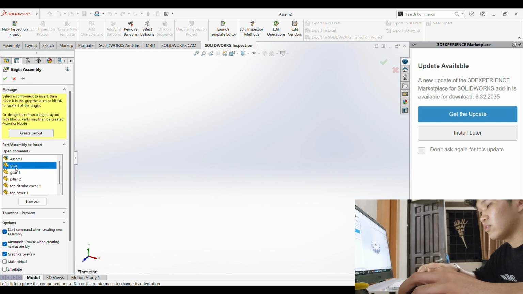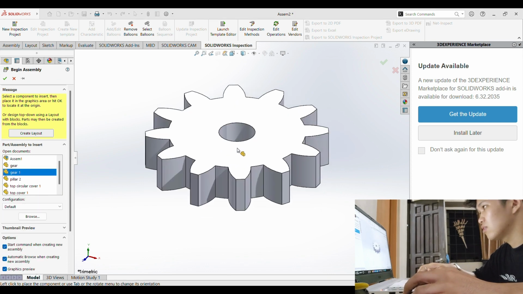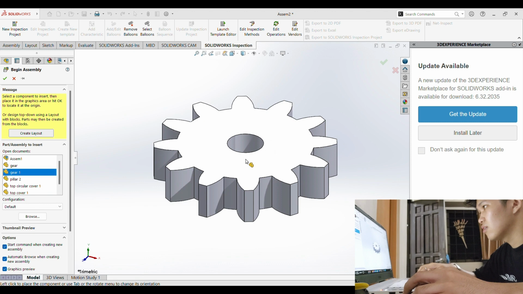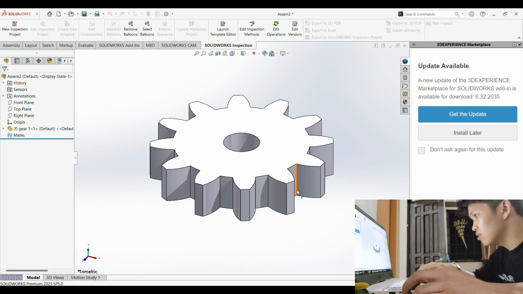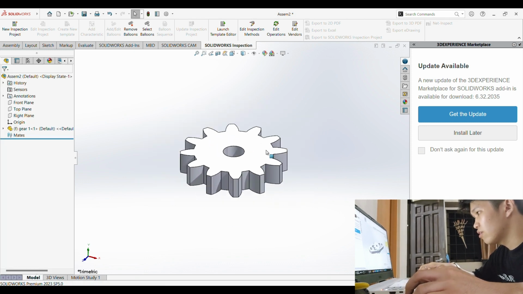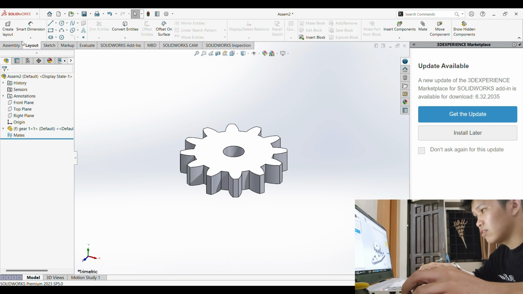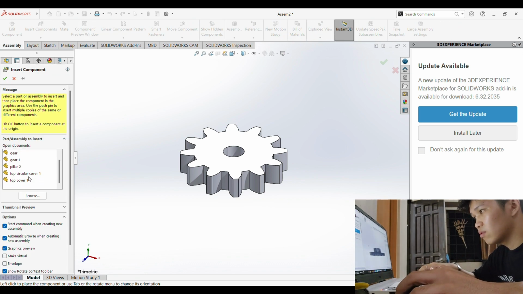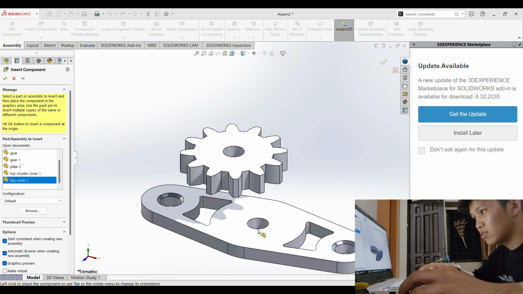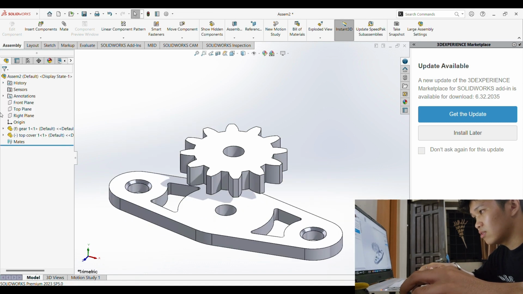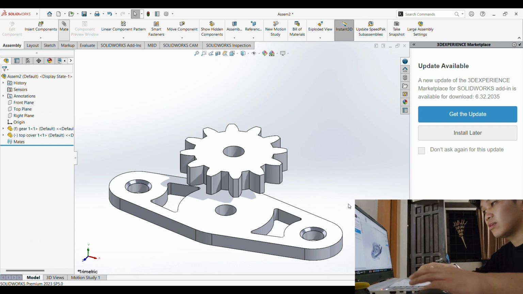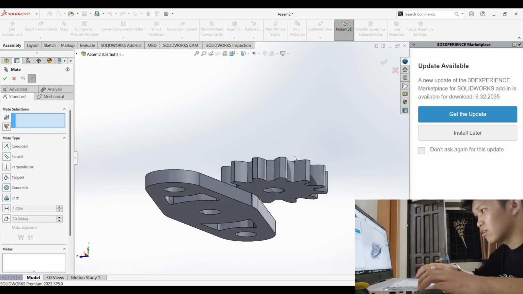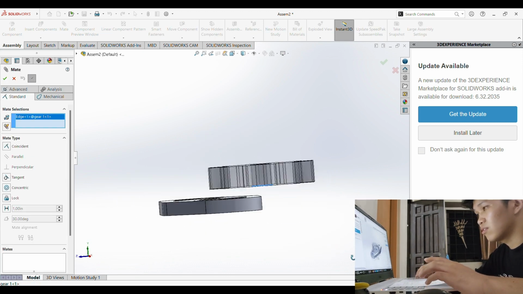Just click on gear 1 and let's add the other one, the top circuit, the top cover. There. I'm gonna add the top cover and we're gonna make those two. So let's just click this part and this part so they could be in a coincident or yeah.